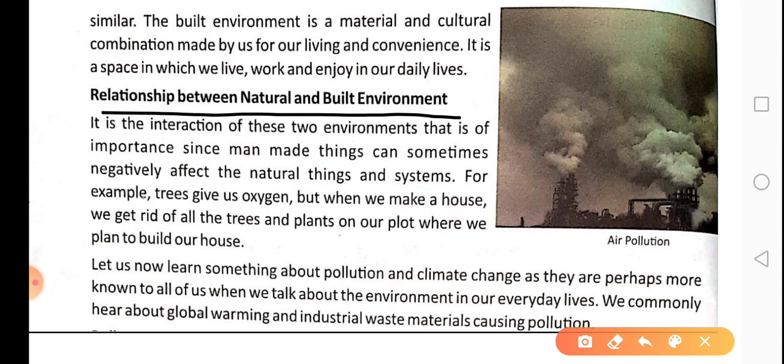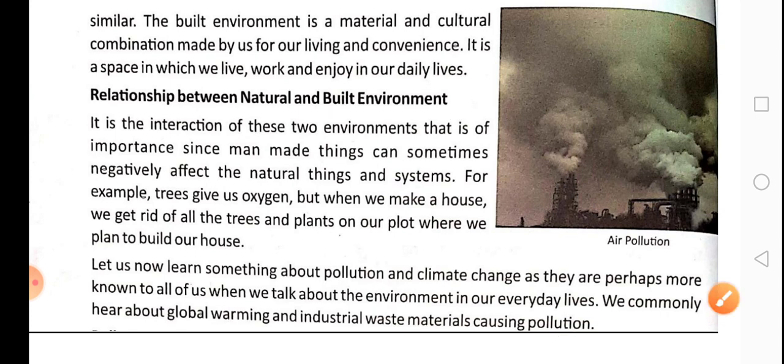So students, in our previous part, we discussed that there are two types of the environment, natural environment and the built environment. There is a very important relationship of these two environments. For example, we as human beings are currently living in the built environment. Our cities and our towns are examples of the built environment.